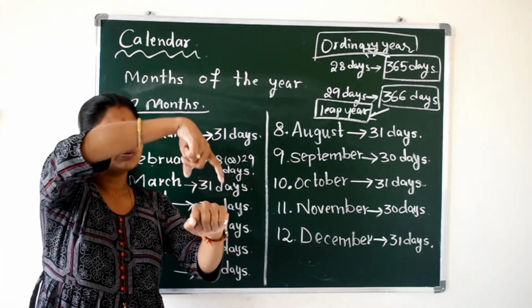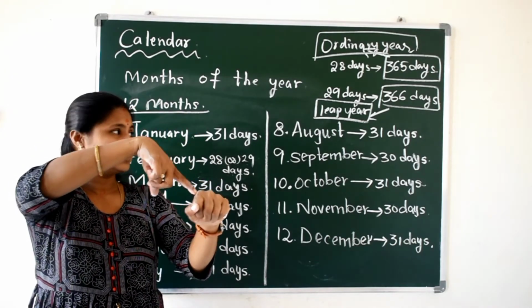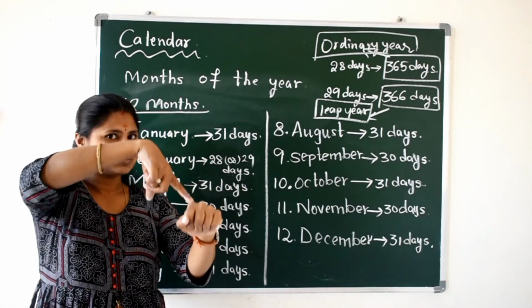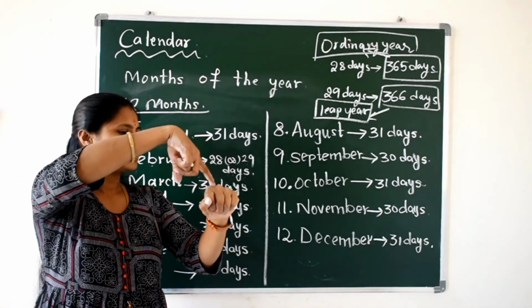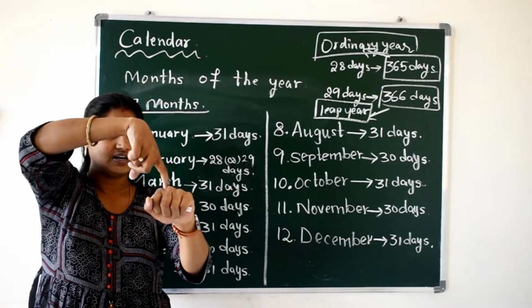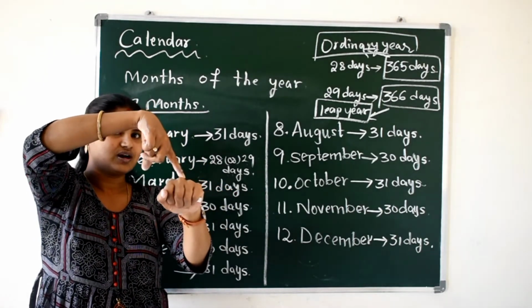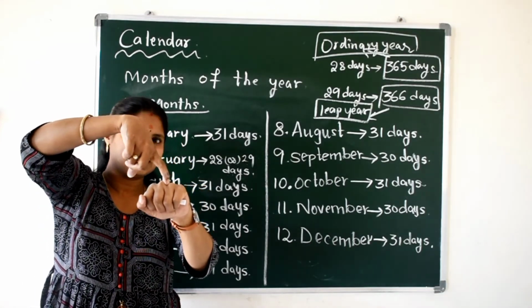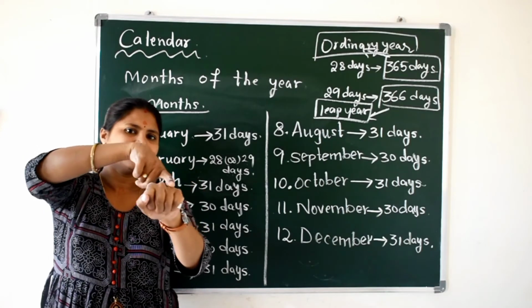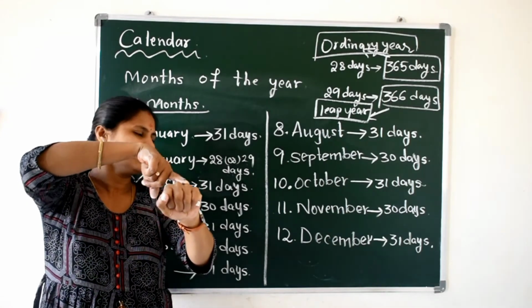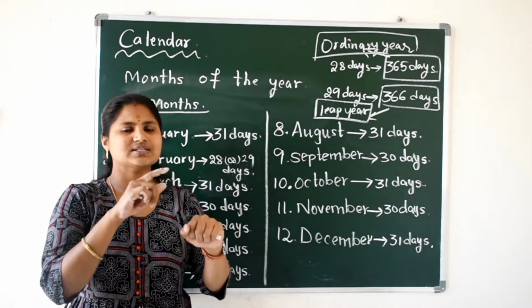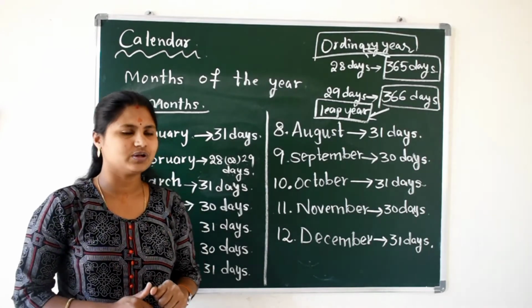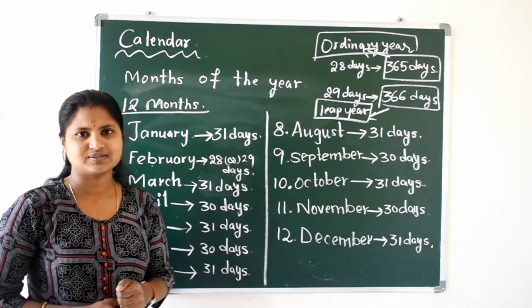After completing this, come to here again. Yes, August also upside, 31 days. September, downside, 30 days. October, upside, 31 days. November, downside, 30 days. And December, here we got upside now this month, so 31 days. So this is the simple trick to remember the days of the months.